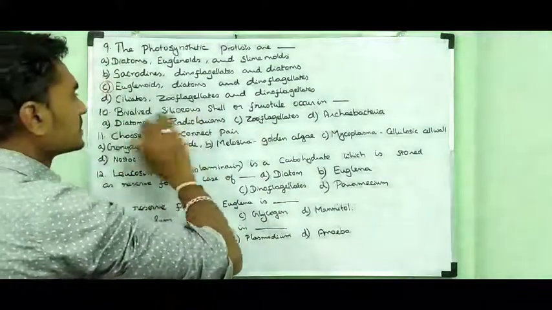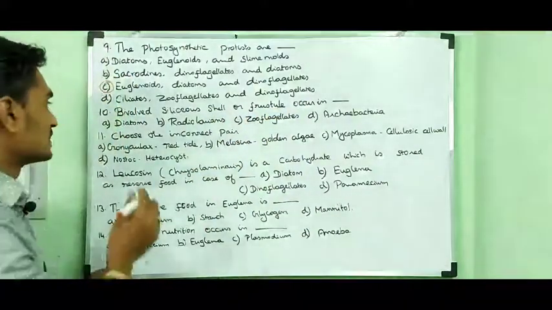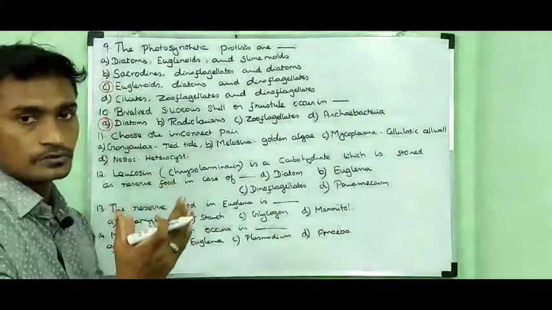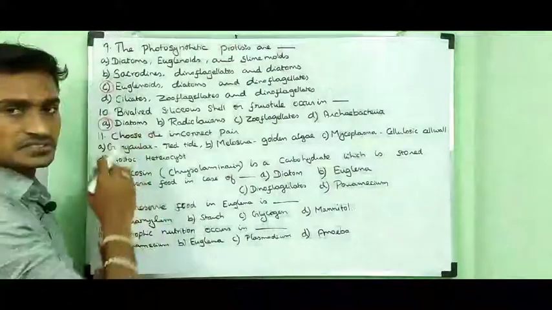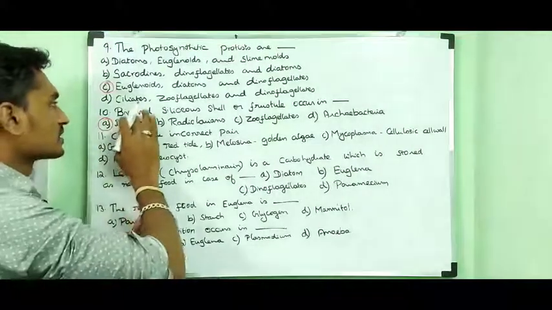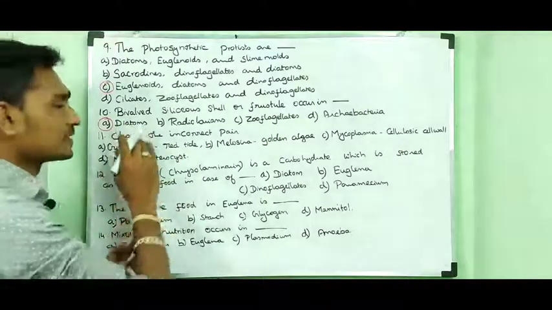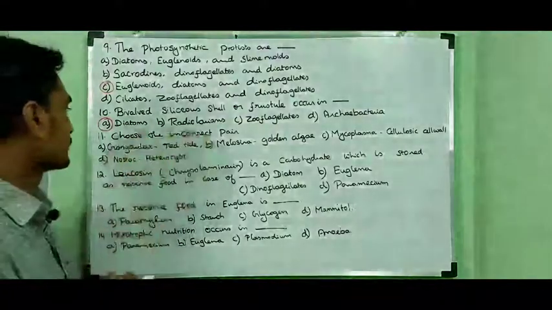Bivalve siliceous cell walls, or frustules, occur in diatoms. That is why they are named diatoms. Here they have mentioned bivalve cells, that is, two valves. That is why they are called diatoms. Di means two. Okay?